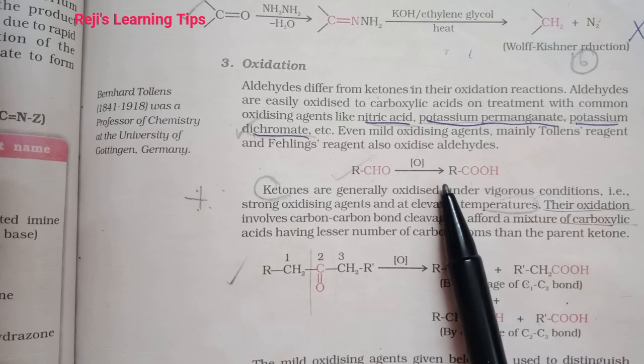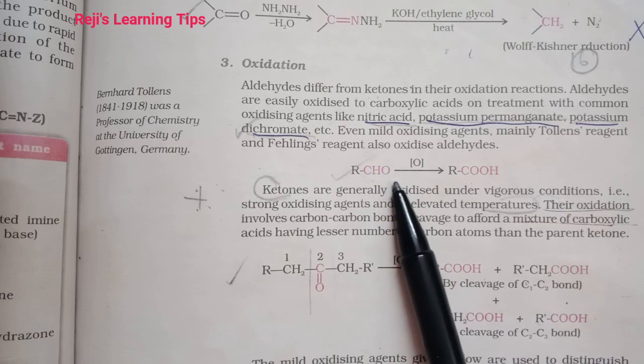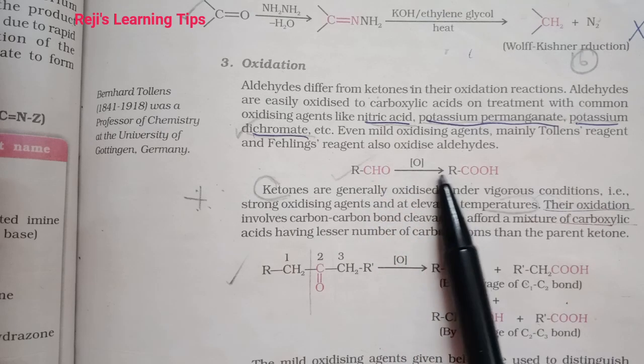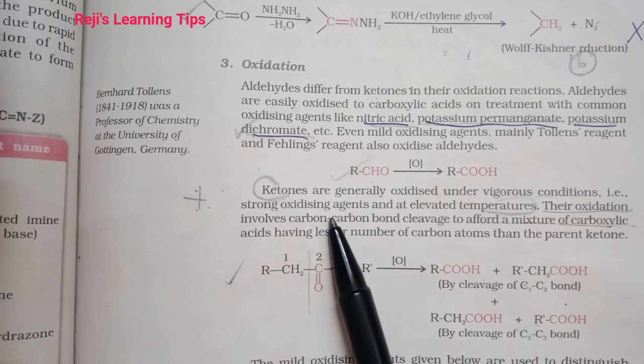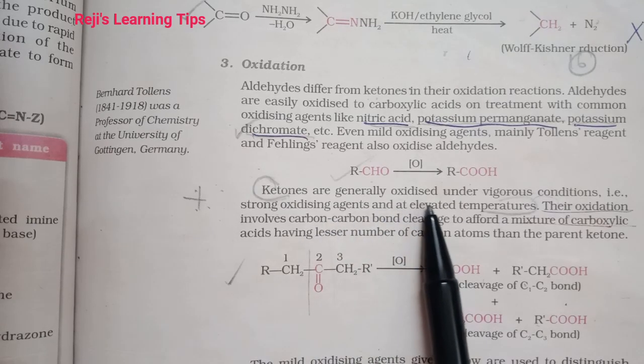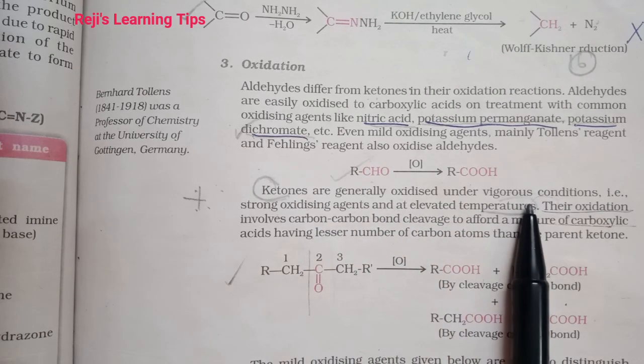Okay. So, the oxidation of aldehyde is very easy because it can be oxidized by common oxidizing agents or even mild oxidizing agents. But in the case of ketones, ketones are generally oxidized under vigorous conditions.